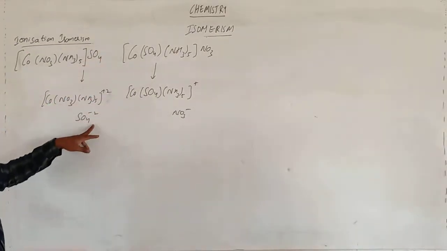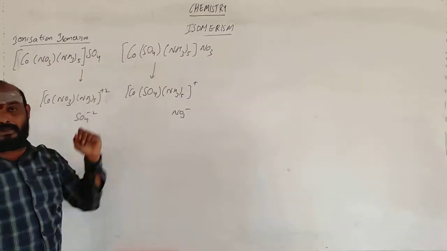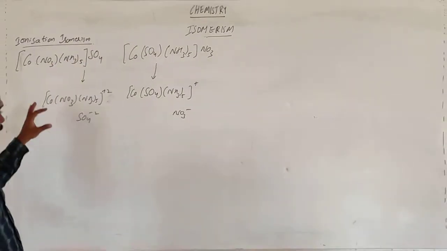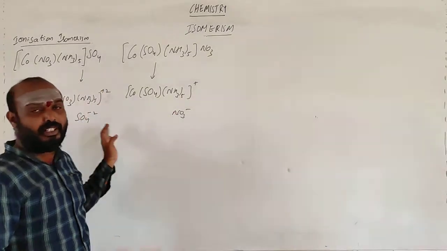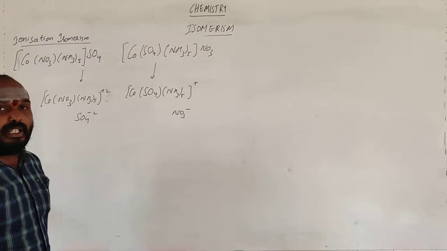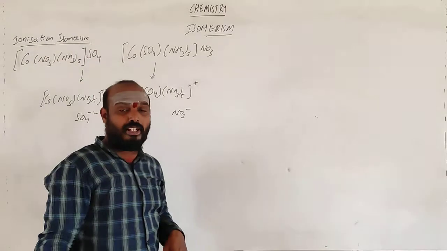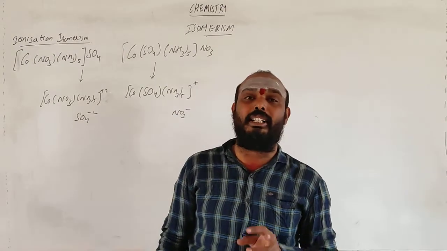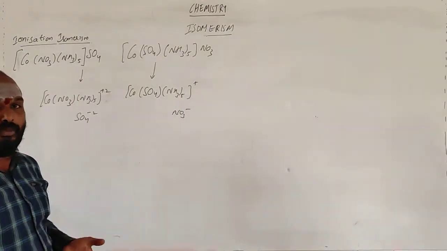SO4 has a minus 2 charge, so you get plus 2 in the first case. So the molecular formula is the same but we get different ions. Same molecular formula, but on dissociation you get different ions. Such molecules are called ionization isomers.